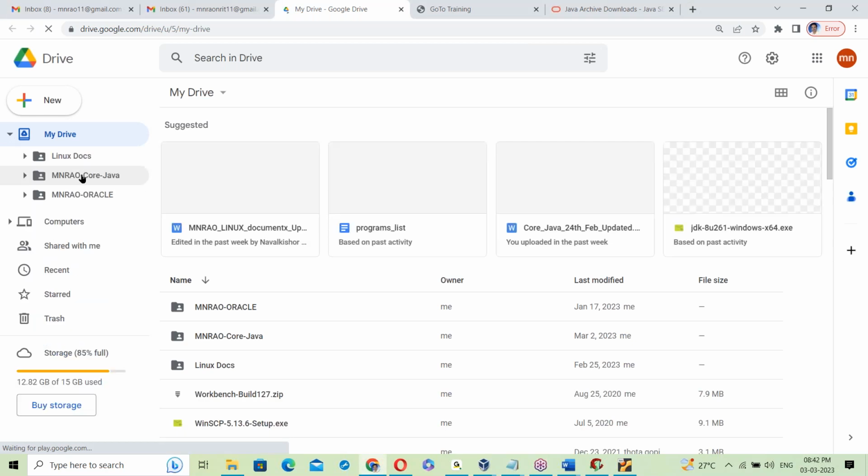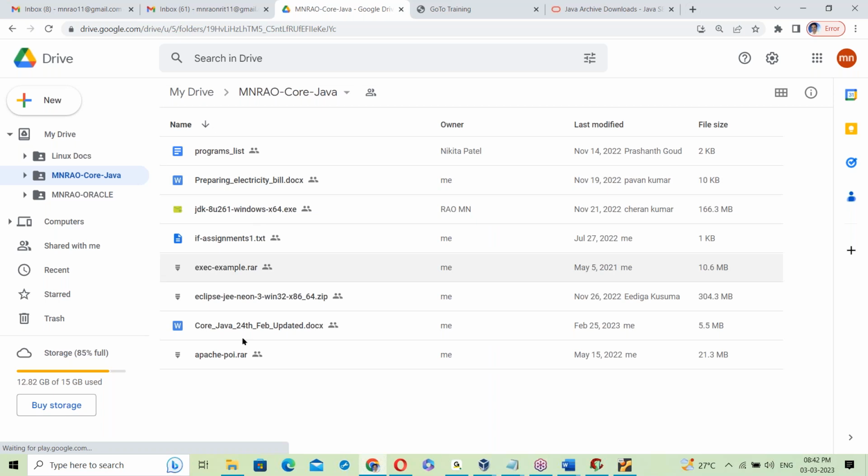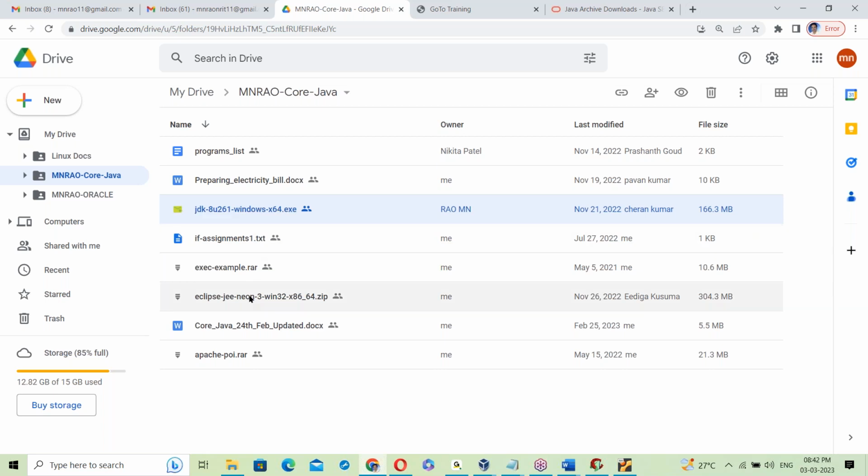This is the MNRAP core Java drive. Everything is available here. Java JDK 8 is available. Presently I'm sharing JDK 8, and next we'll see JDK 9. First Java 8, next Java 9. Then Eclipse and our class documents, and next other material and programs. There are many things.